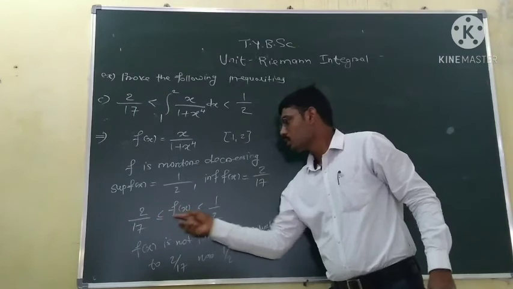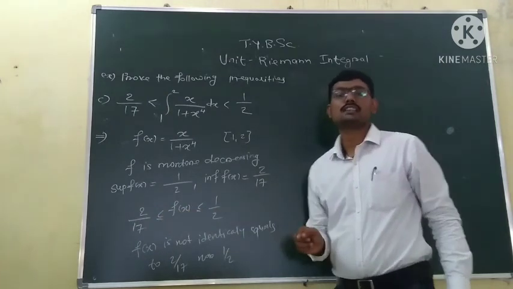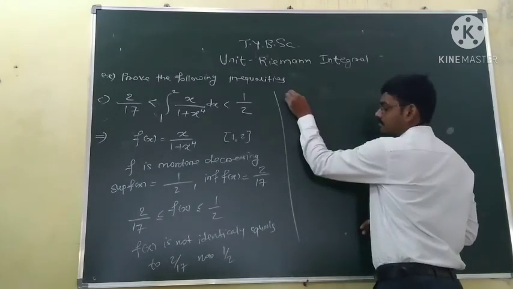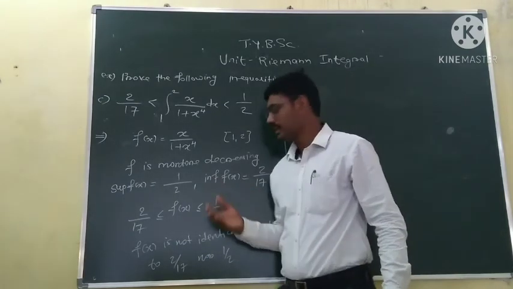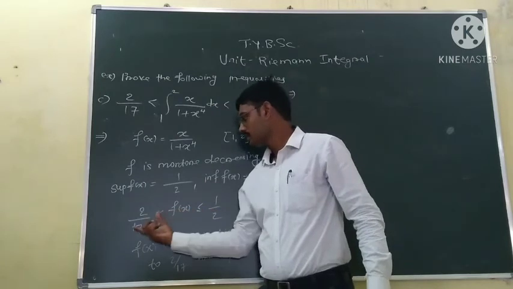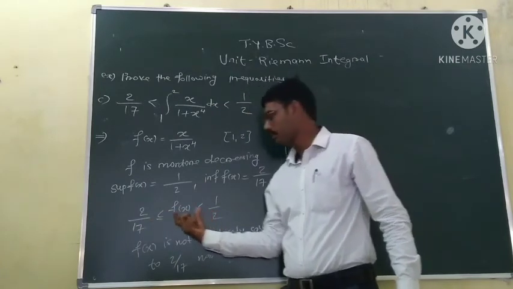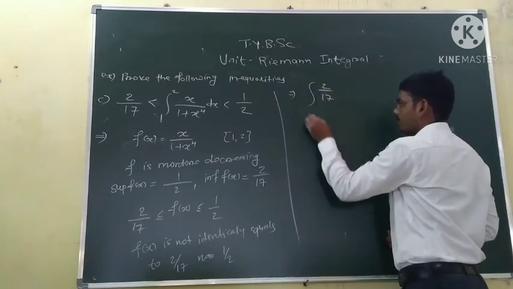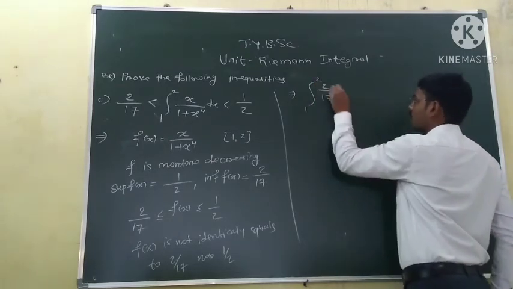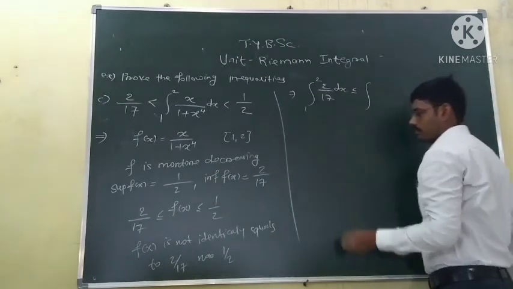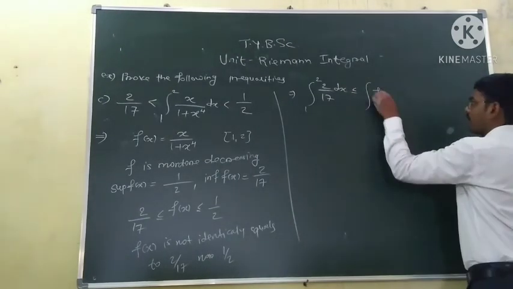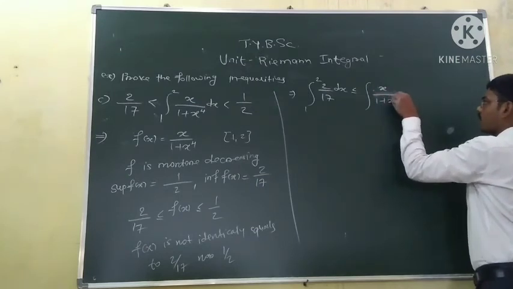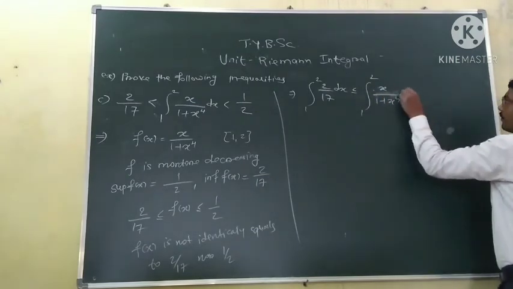This less than or equal becomes strictly less than, by a theorem we have seen. So first we will write, since this is the inequality, from this we can write the integration of 2 by 17 from 1 to 2 is less than or equal to the integration of f of x, that is x upon 1 plus x to the power 4 from 1 to 2.